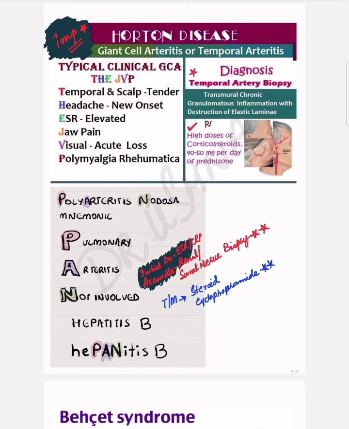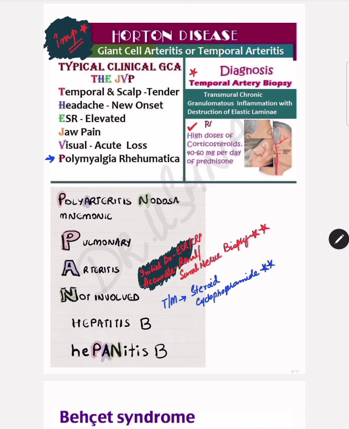So first, very important for your MCQ and a hot favorite topic is giant cell arteritis, or temporal arteritis. Giant cell arteritis: any elderly patient presenting with visual disturbances or headache and elevated ESR, there can be a tender temporal artery and there can be jaw claudication. This is a straightforward MCQ towards temporal arteritis. Its diagnosis is important, its first line management is important, its association is important, everything is important about this particular topic. So the most important association of giant cell arteritis is polymyalgia rheumatica.